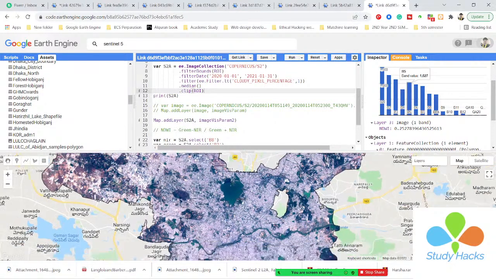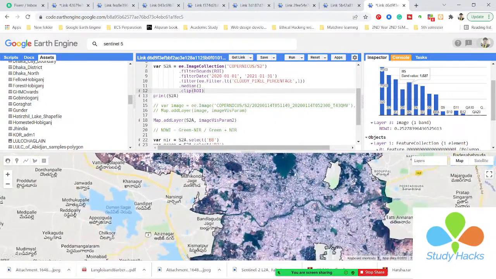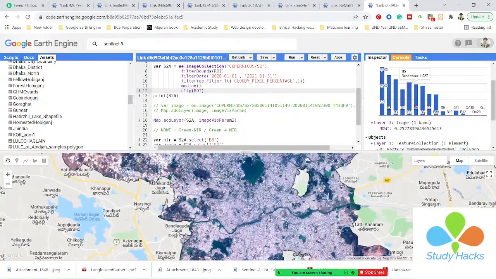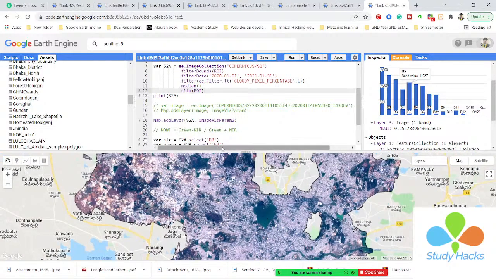Now we can do different types of remote sensing work using this satellite imagery. If you want, you can make the land cover classification map. If you want, you can make the NDVI map, NDWI map, or whatever you need. You can do any remote sensing analysis using this satellite imagery. Okay, so now I want to calculate the NDWI.